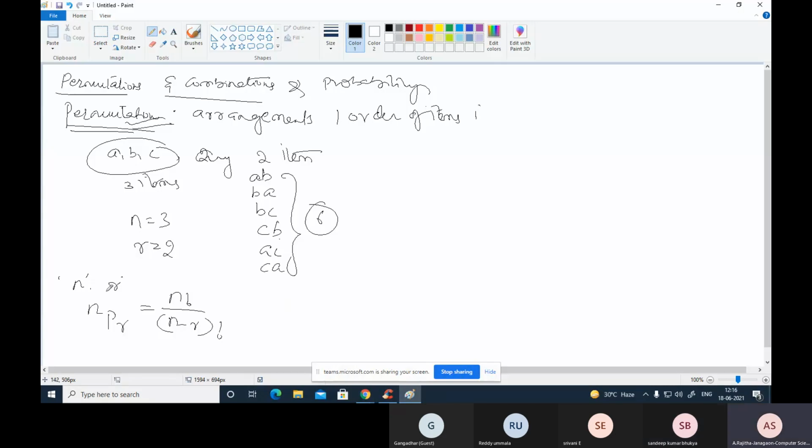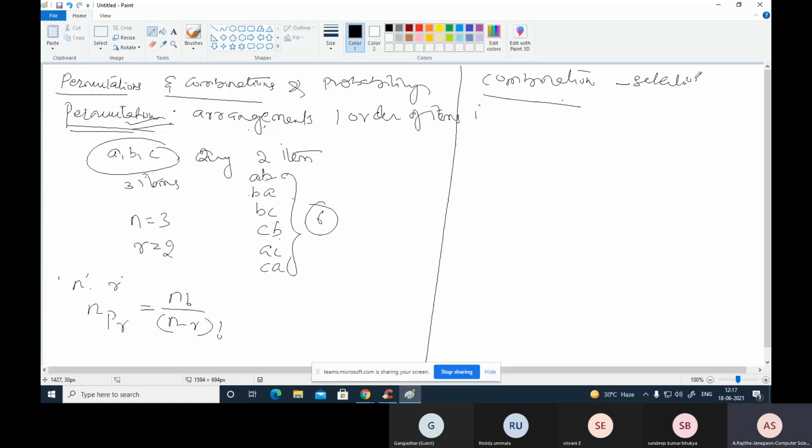Okay, ma'am. This is for the permutation. And coming to combination, what is combination? That means selection only. Combination means each of the groups or selections which can be made by taking some or all the items. Here we can take 2 items and arrange those 2 items in some proper order, where AB is different and BA is different. From this group of items we can select only 2 items. Selection is different and arrangement is different. So selection comes under combination.